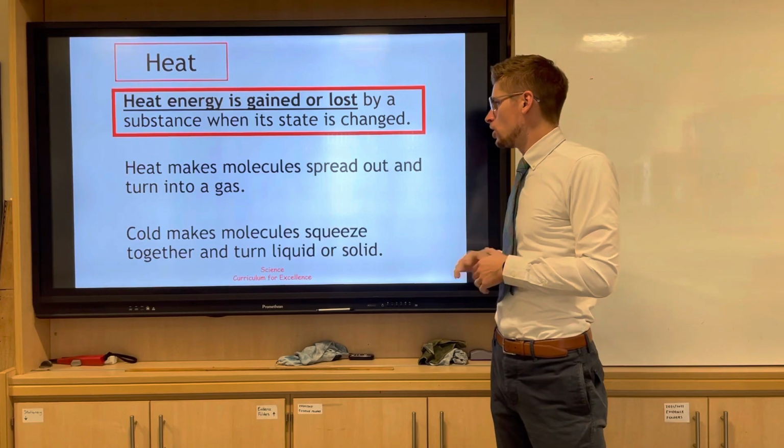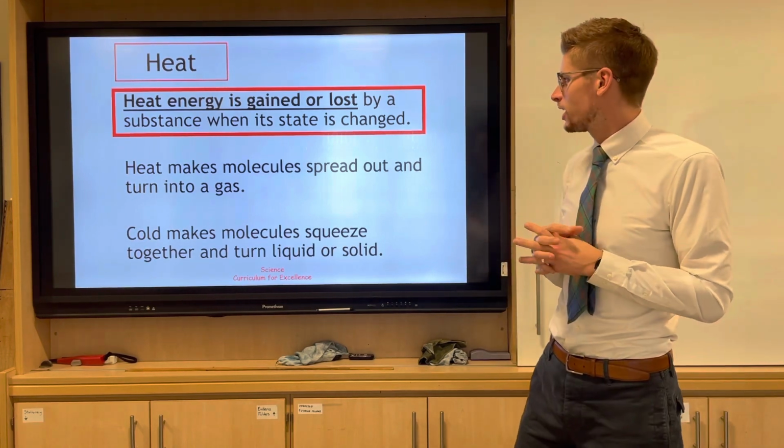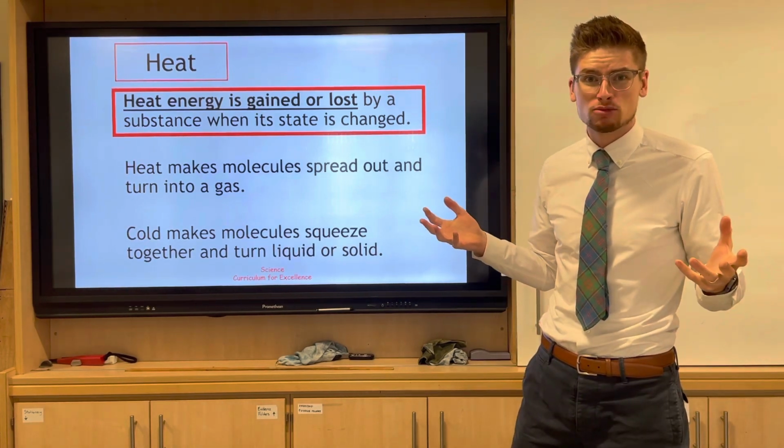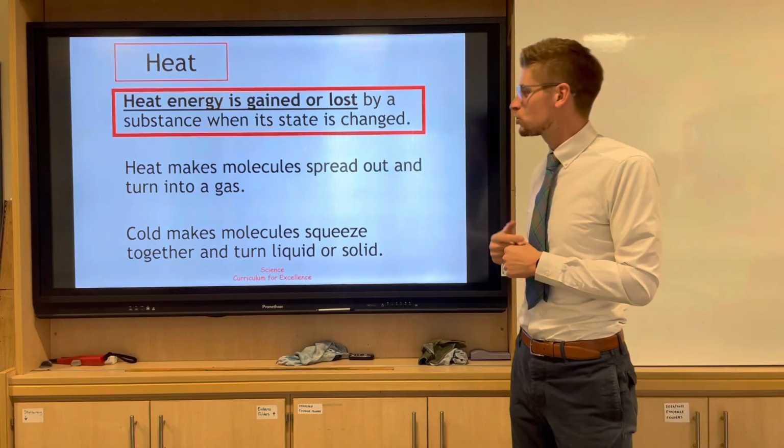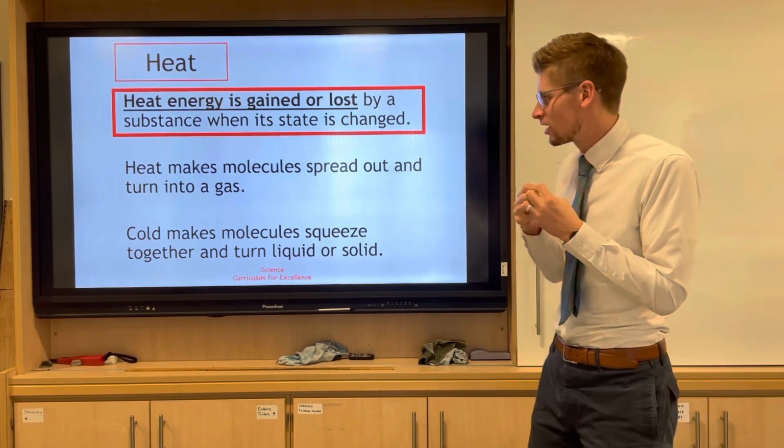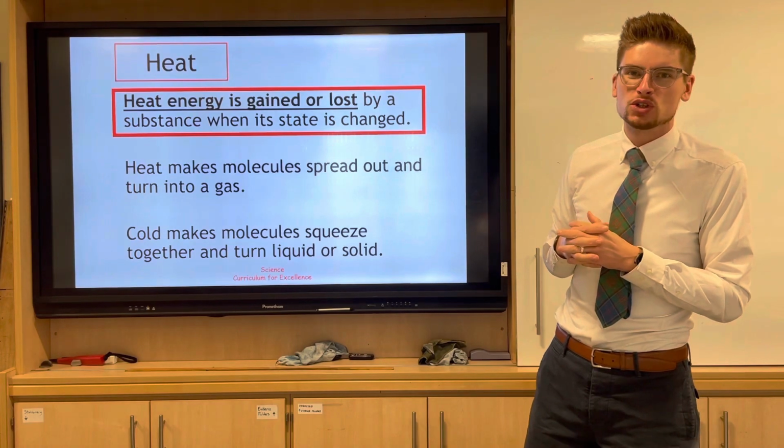Now, heat makes molecules spread out and turn into a gas, just like we said moments ago with the water analogy, and also cold makes molecules squeeze together and turn liquid into solid.